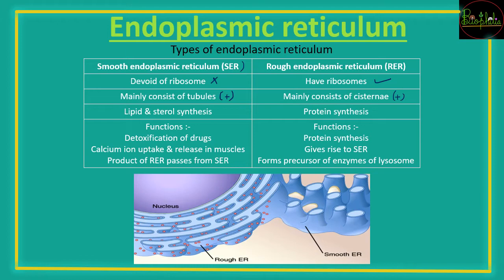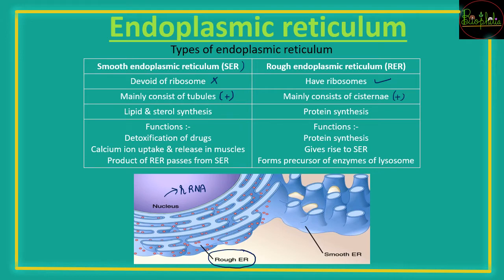So nucleus के पास में, since the nucleus is going to send the mRNA. Now what is mRNA? You will shortly understand. So mRNA जब जाएगा, or you can say majorly the rRNA, that is ribosomal RNA, once it is going out of the nucleus, then it is going to have the function of protein formation. So protein formation कौन करेगा? Ribosomes करेंगे, which are on the rough endoplasmic reticulum.